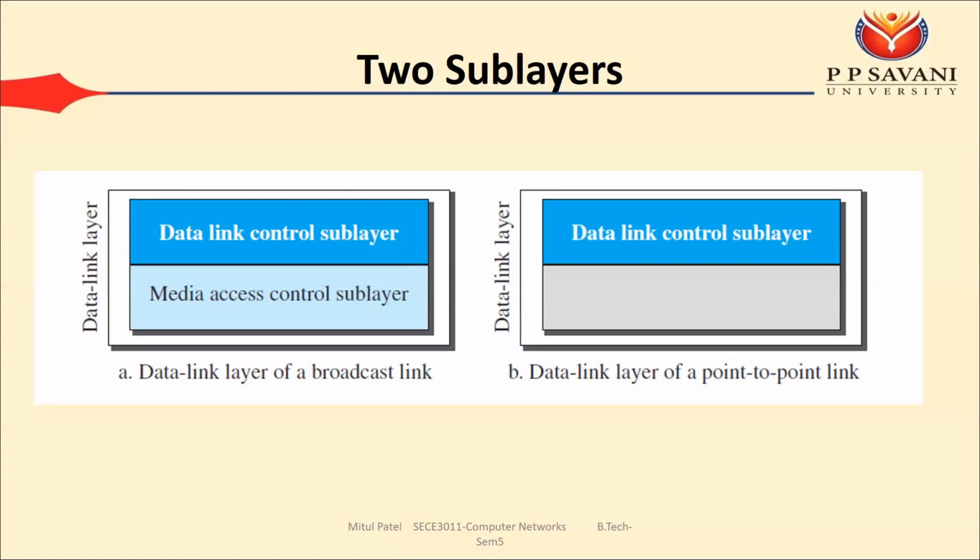If multiple devices send data at the same time, we have a single link, and that same link is used by all the users. So if data from many devices arrives on a single link at the same time, then it will create a collision. Okay, if a collision is created, either your frame is lost or it can be destroyed. So there is a problem of this collision in this broadcast link. To remove that problem, we require one more duty of the data link layer, that is known as access control. It is also known as the media access control sublayer.